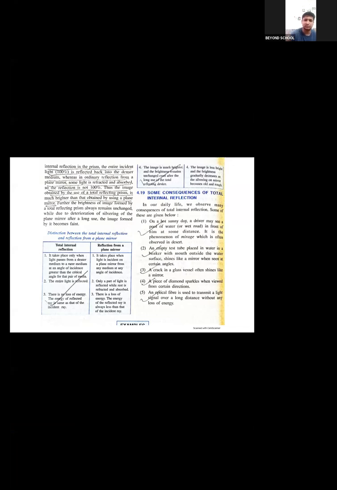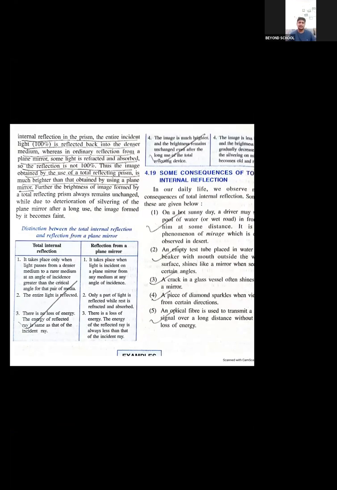A prism is used instead of a plane mirror to deviate the light ray by 90 degrees in a periscope and by 180 degrees in a binocular, as well as in a camera. The reason is that due to total internal reflection in the prism, the entire incident ray is reflected back into the denser medium, whereas in ordinary reflection from a plane mirror, some light is reflected and absorbed, so the reflection is not 100%. Thus, the image obtained by the total internal reflecting prism is much brighter than that obtained by the plane mirror.